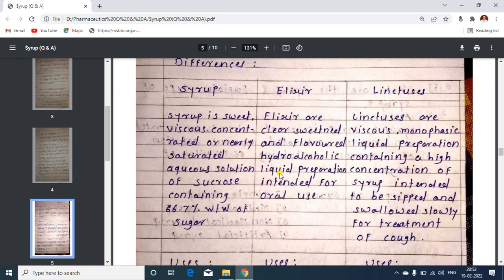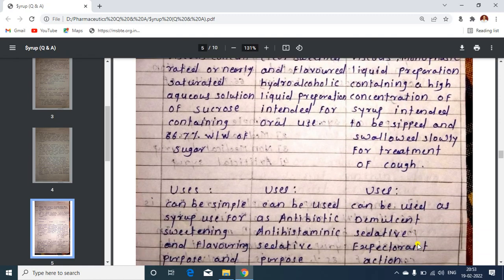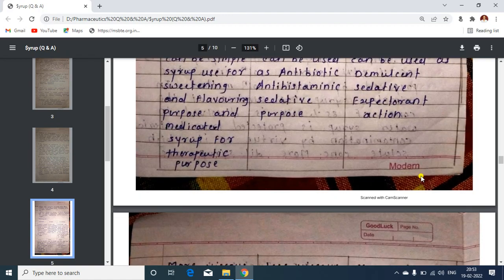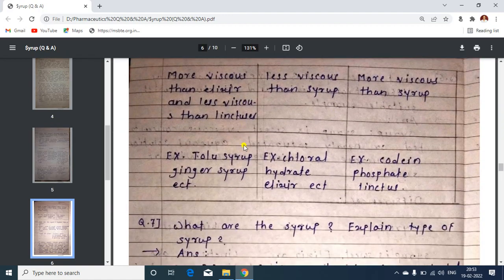The first point is the difference. Linctus is a monophasic liquid preparation which contains a high proportion of syrup, which is sipped and swallowed slowly, and linctus is mainly used for the treatment of cough. Then uses: you can write sweetening agent, flavor, medicated syrup for therapeutics, antibiotic, antihistaminic. It is used as a demulcent and shows expectorant action. Then there are more points.